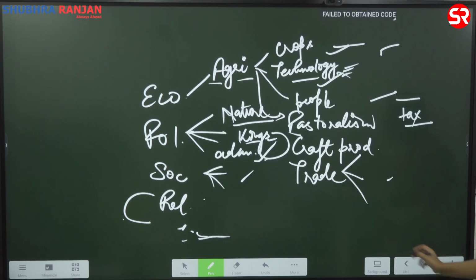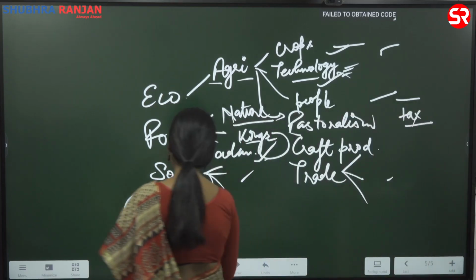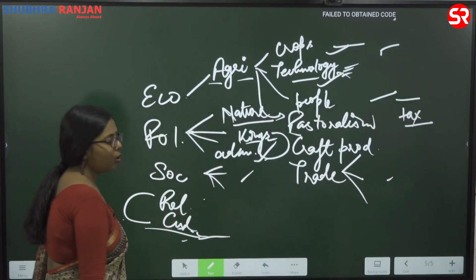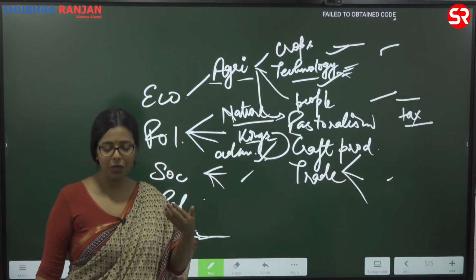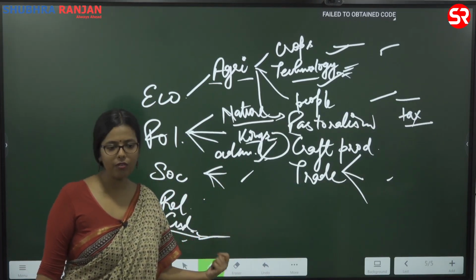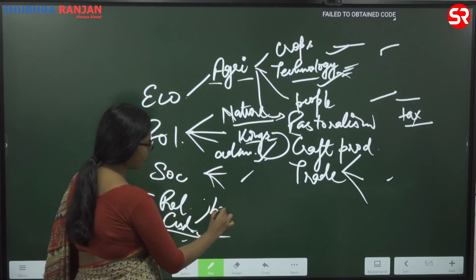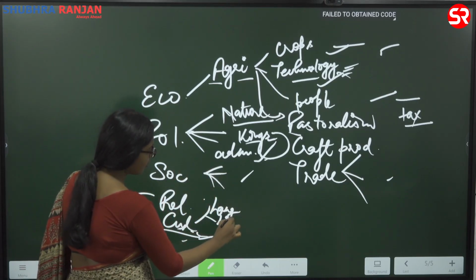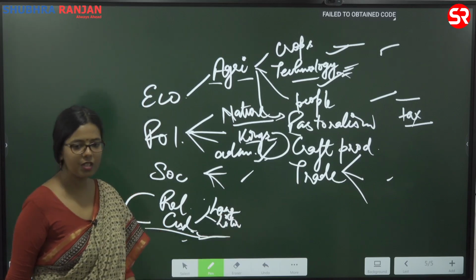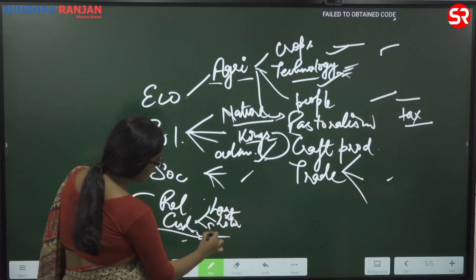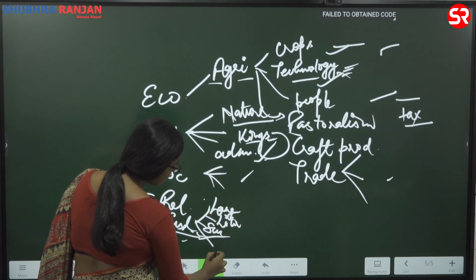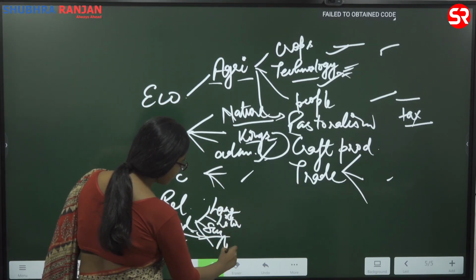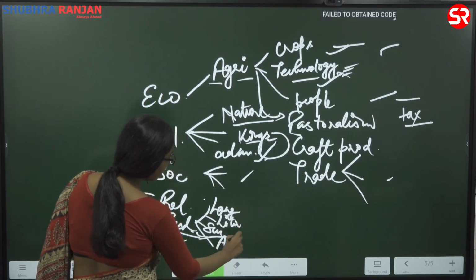Now culture. When we are talking about culture, whatever humans are producing is a part of culture. Language, prominent languages, the literature that was being composed in that language, the sculptures these people were making, the kind of architecture these people have made.